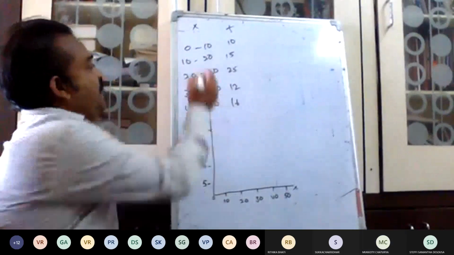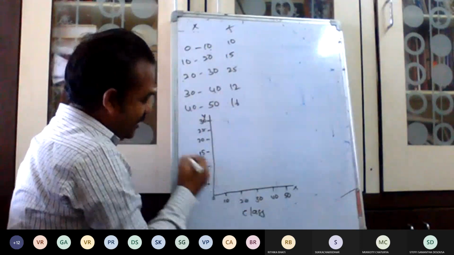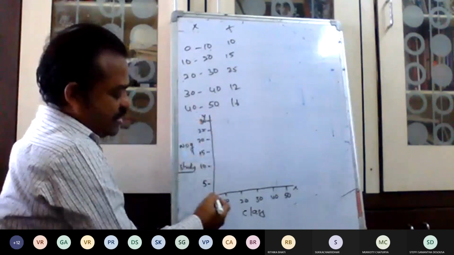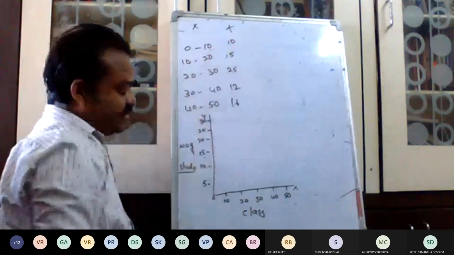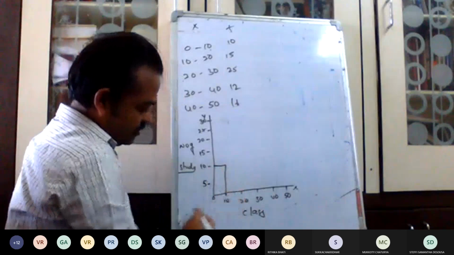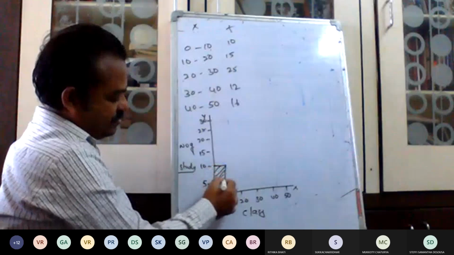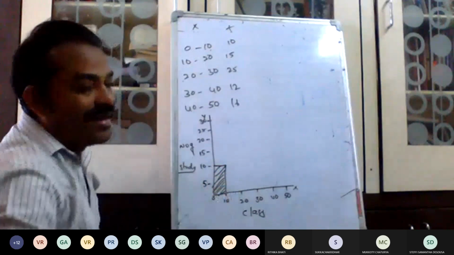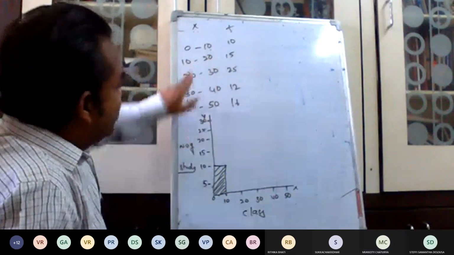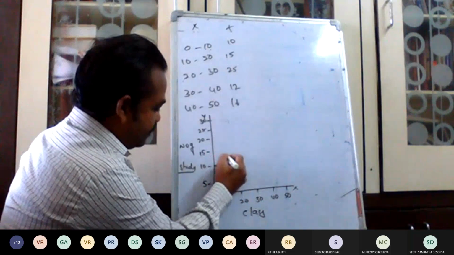Okay, now, first one, 0 to 10. Because it is a class, it is the number of students. What is the value for 0 to 10? 10. See here, this is 10. Next one, 10 to 20. What is the value? 15. So for 10 to 20 the value is 15.